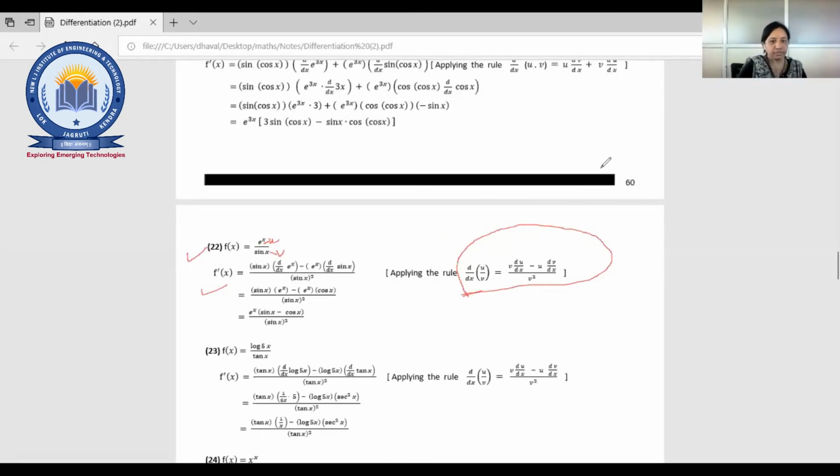Then also it's fine. Before that, we have seen an example where 3 functions are given. I combined the first 2 functions as u and the third function is taken as v. Instead of that, you can combine the last 2 functions, right? That's up to you. In either way, you can solve the example. Yesterday I gave the last example, and 2, 3 methods I got on WhatsApp. All are correct.